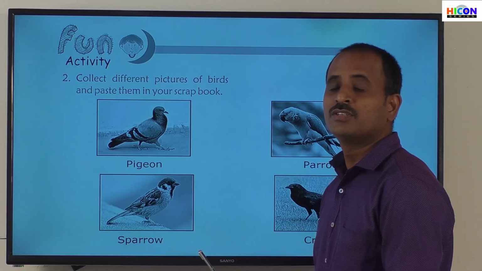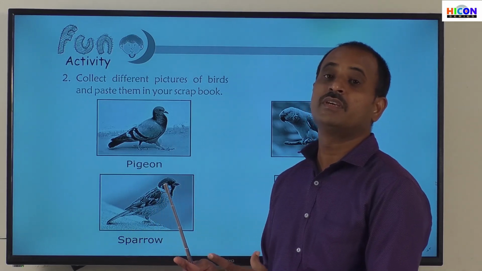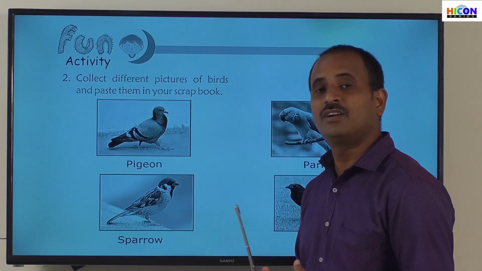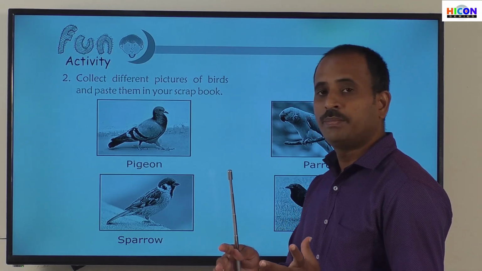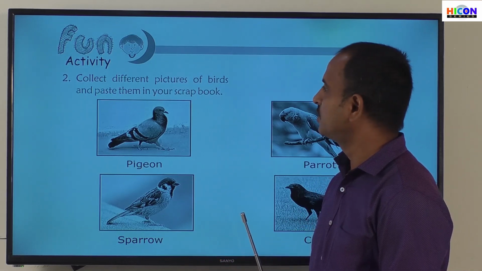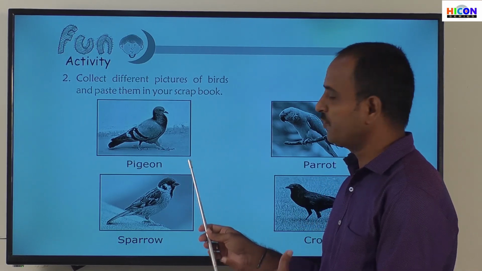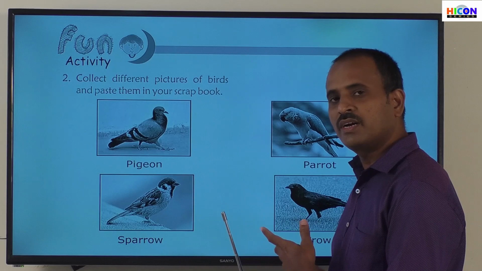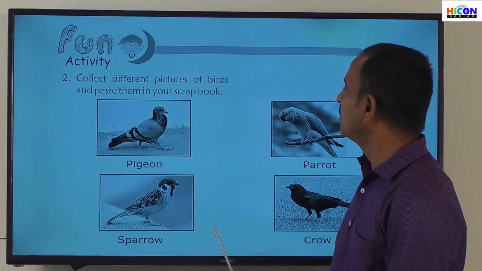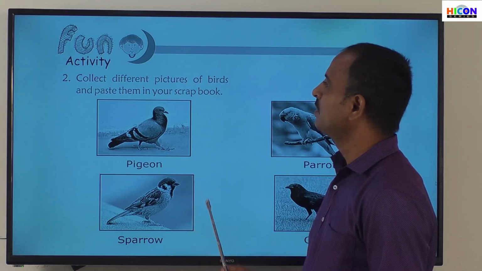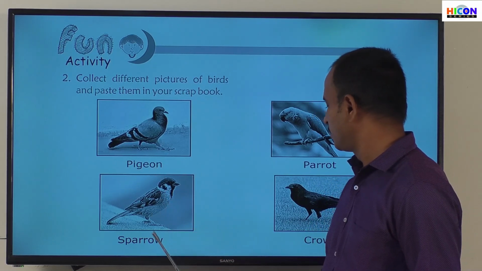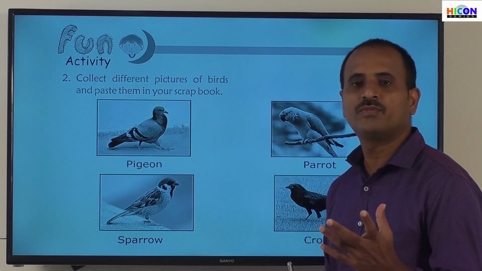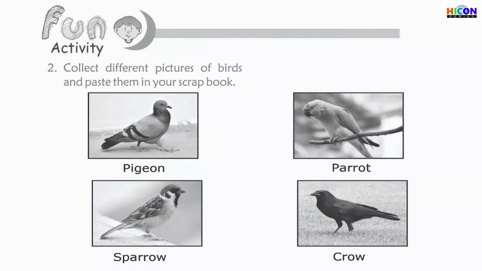All these are different types of birds, and different types of birds live in different countries. So try to collect pictures of birds that live in different countries also, from the magazines and the newspapers, and cut out the pictures of those birds and paste them in your scrapbook. These are the pictures of some birds which we observe in our daily life. In this way, you can also collect some more pictures of other birds and paste them in your scrapbook. So this is another fun activity. Note down the names of these birds and try to collect their pictures from your magazines and newspapers.